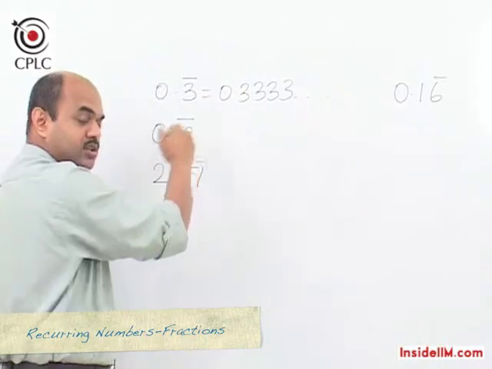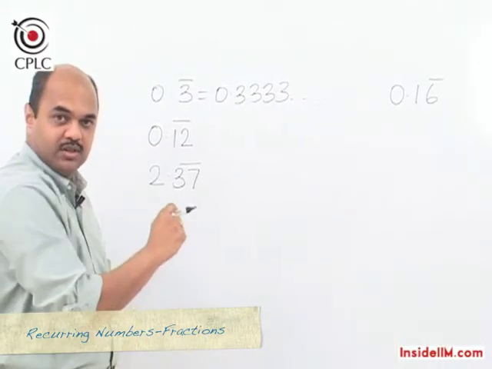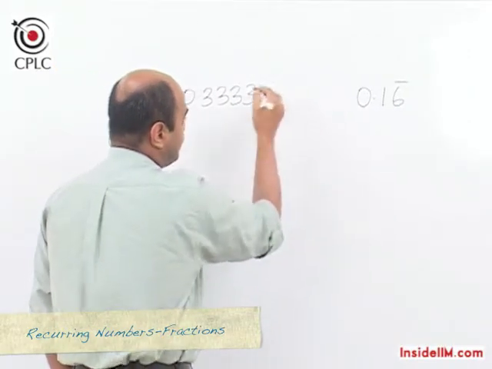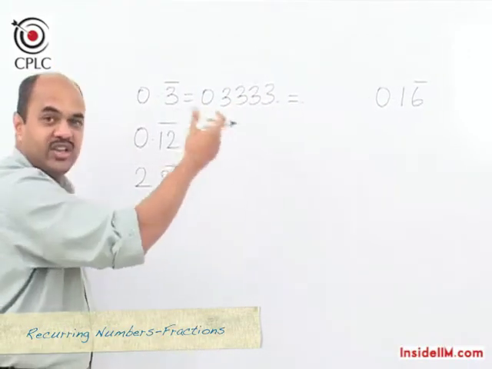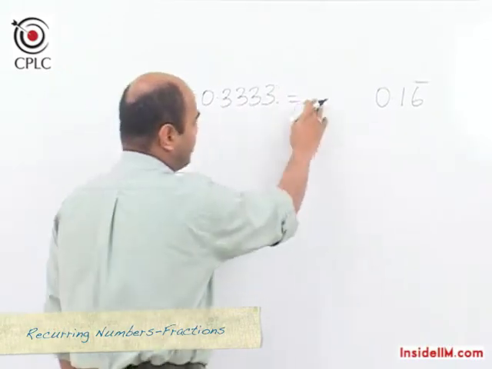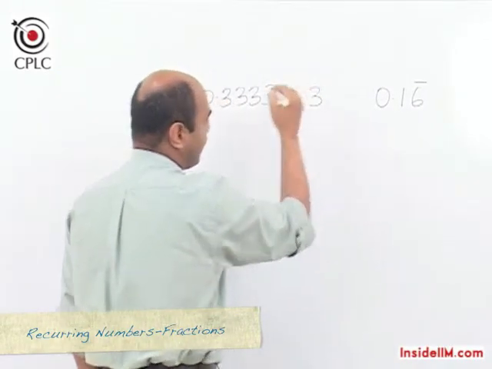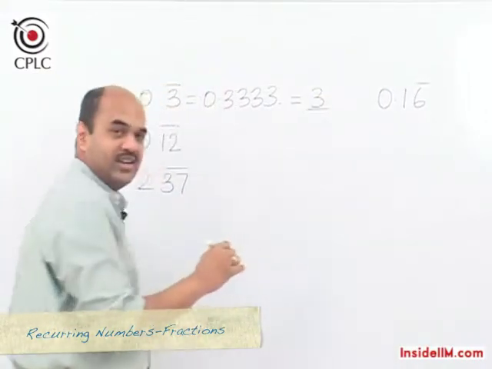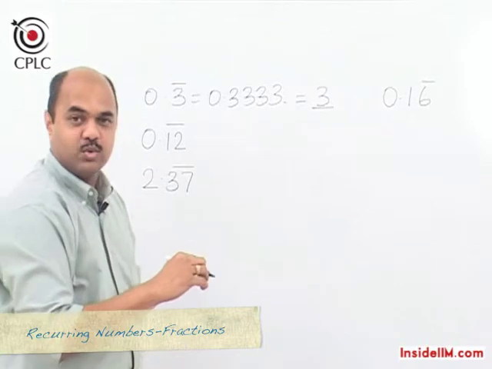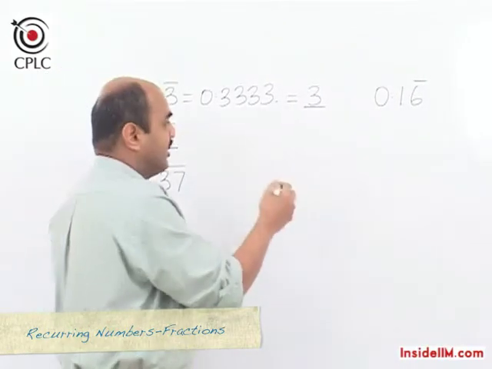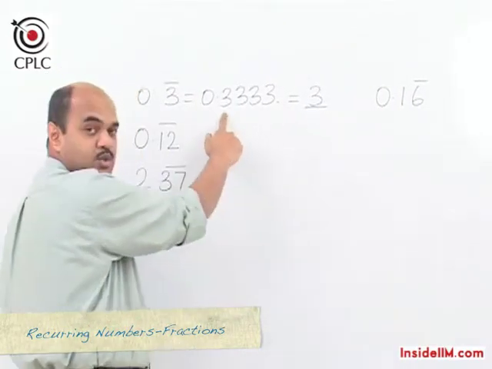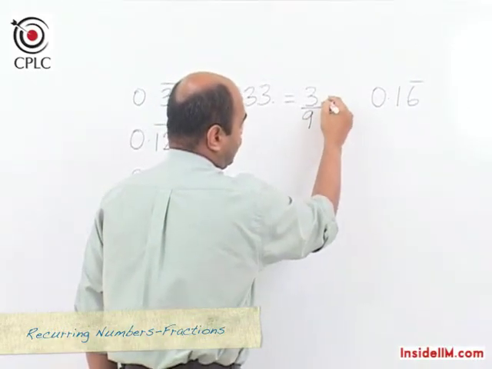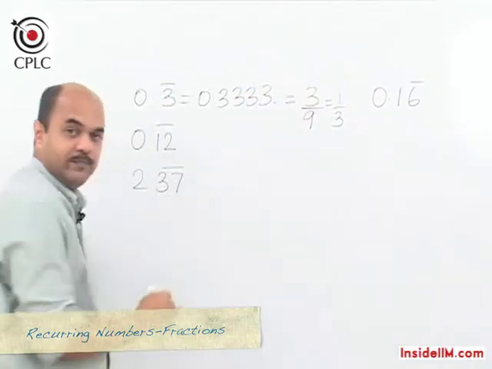If we want to convert this into a fraction, as a shortcut, the simplest thing that we can do is we just write down the digit or digits which are recurring. In this case, the digit would be 3. And in the denominator, we would write down only 9s, and the number of 9s would depend on the number of recurring digits. In this case, we see there is only one recurring digit, and hence my answer would be 3 upon 9, which is the same as 1 upon 3.